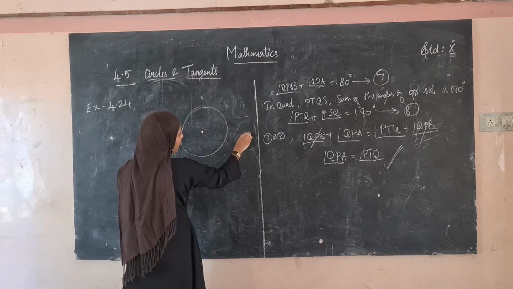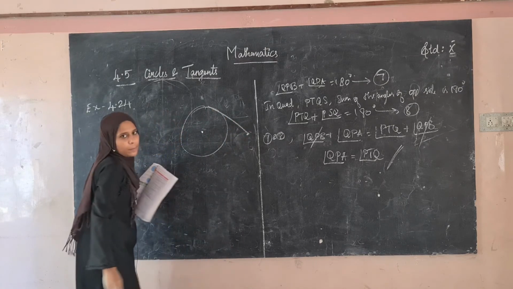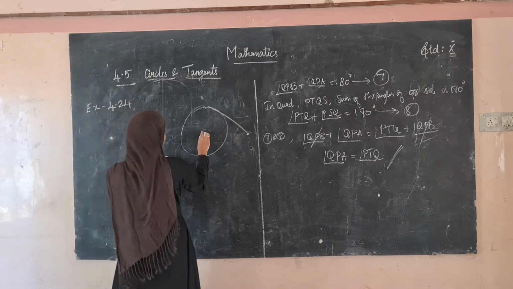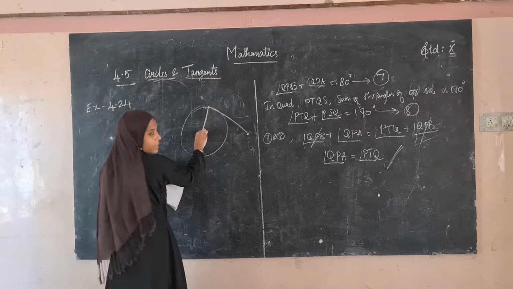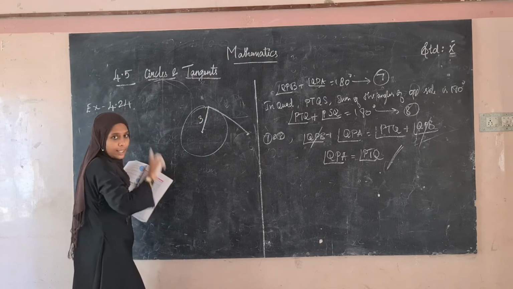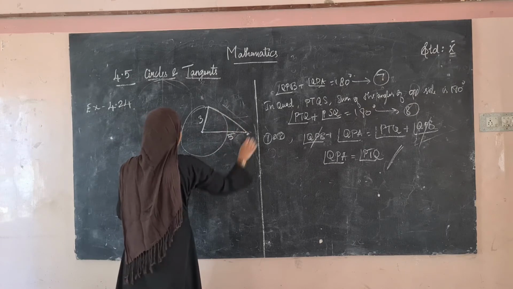From this point we draw one tangent to the circle. What they have given is that the radius of this circle is 3 cm, and the distance between the center and the point is 5 cm. This is 5. We have to find this.